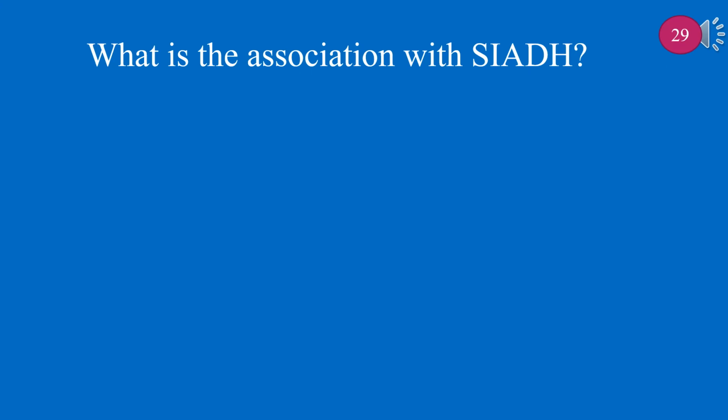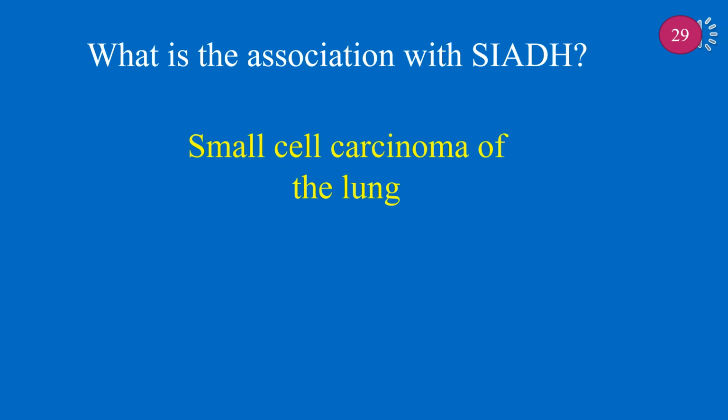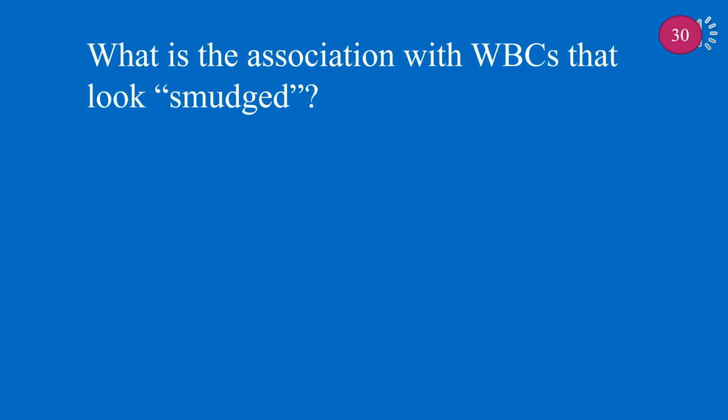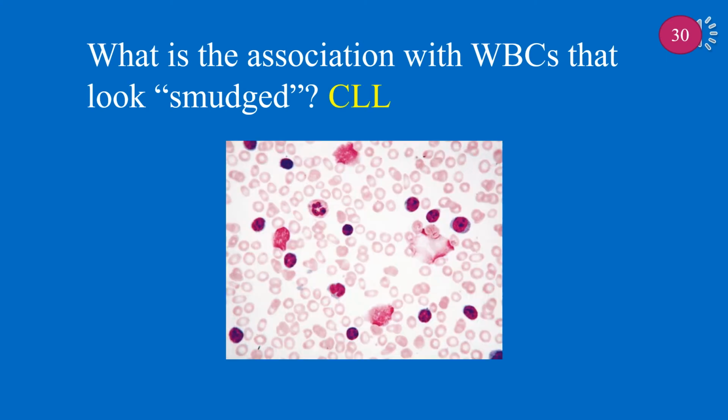What is the association with SIADH? SIADH is associated with small cell carcinoma of the lung. What is the association with white blood cells that look smudged? Think of CLL when white blood cells look smudged.